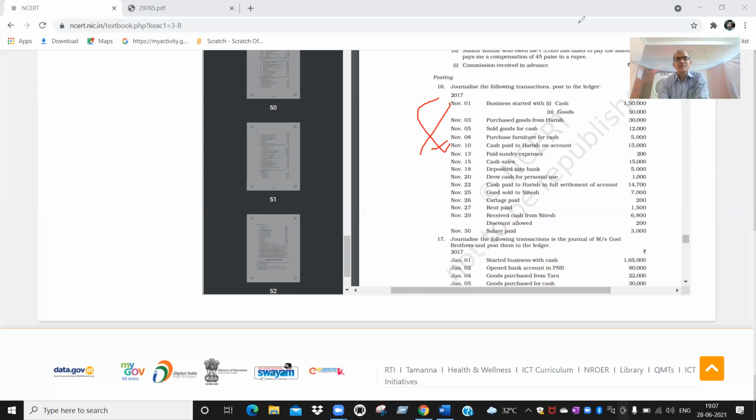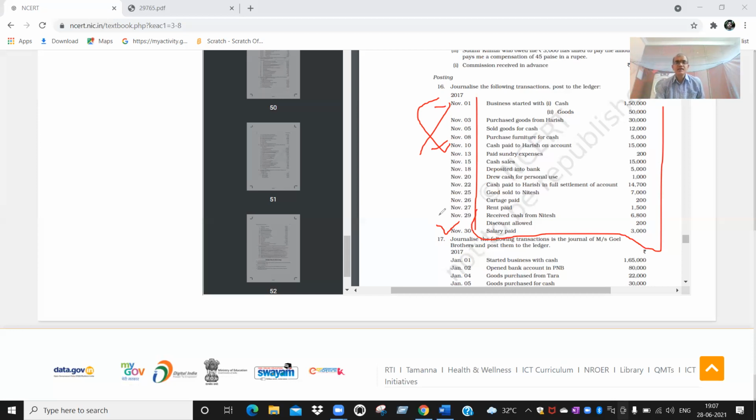But one drawback of the journal entry is, suppose you have recorded all the transactions, but can you tell the cash balance at the end of the month? We have recorded for the month of November, but can you tell exactly how much cash balance is there with you?